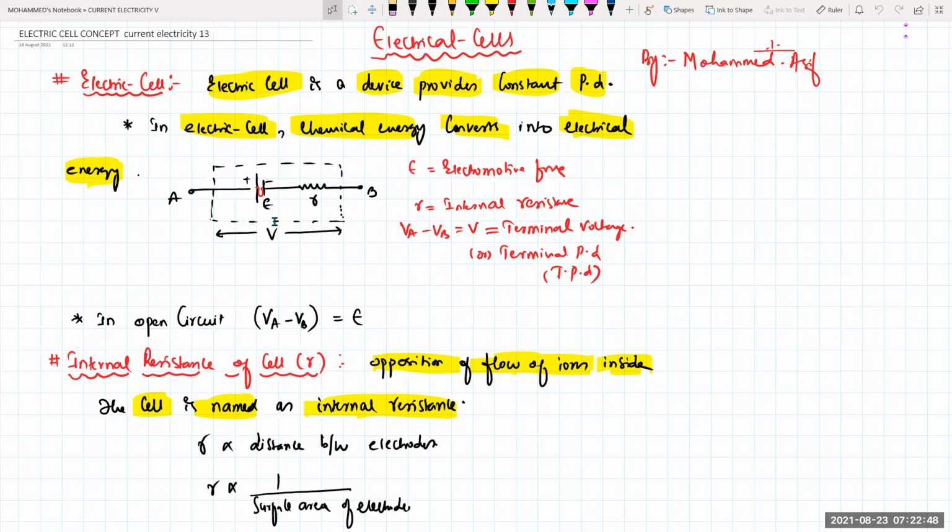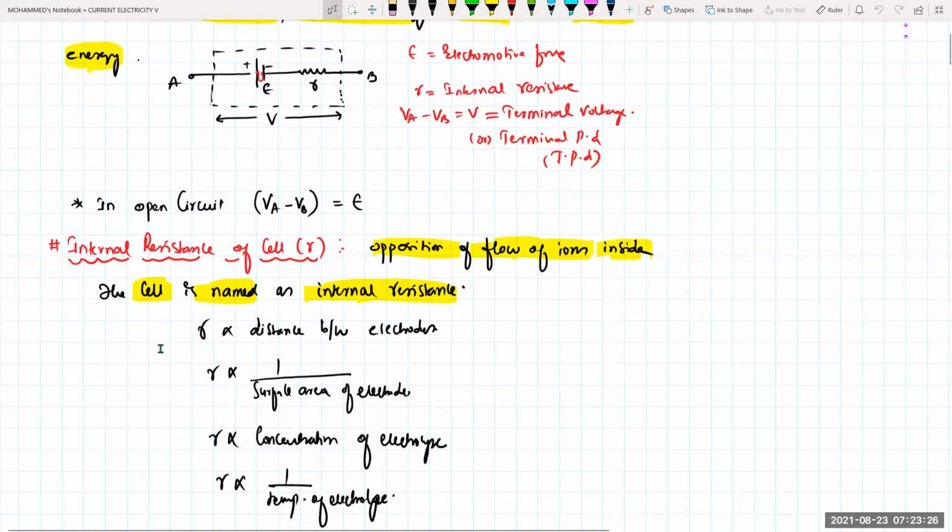So in an open circuit, the potential difference is VA minus VB. Now see, it is open. A and B are not connected to any resistor, not connected to the load resistance capital R. So this is known as an open circuit. In an open circuit, VA minus VB, the terminal potential difference or terminal voltage, will always be equal to the EMF of the cell. In which circuit? In the open circuit. Is it clear?